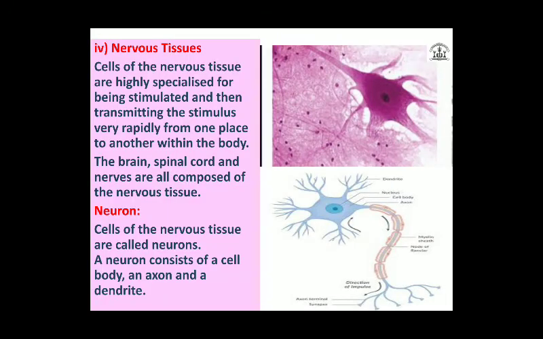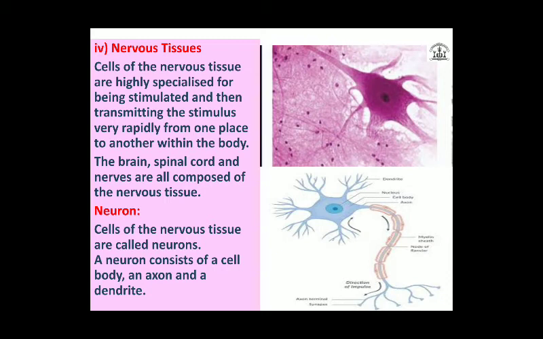And the last tissue is the nerve tissue. Nerve tissue also acts as a kind of tissue that is highly specialized for being stimulated and then transmitting the stimulus very rapidly from one place to another place within the body. This nerve tissue makes the nervous system, and it is composed of specialized cells called neurons.